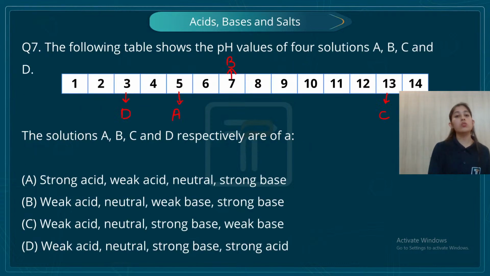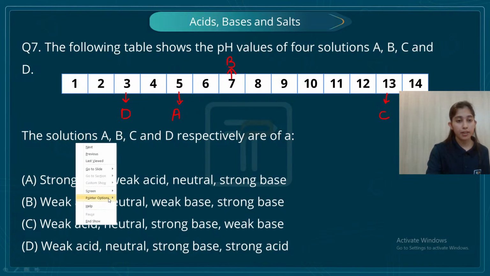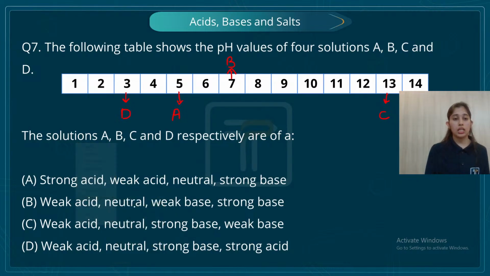Again, students, now this question is from your acids, bases, and salts. The following table shows the pH values of 4 solutions A, B, C, and D. And I have put an arrow. So D has a pH value of 3. A has a pH value of 5. B has a pH value of 7 and C has a pH value of 13.